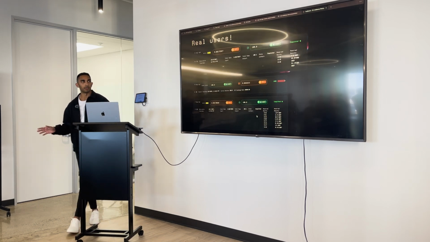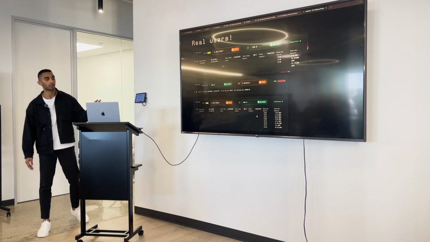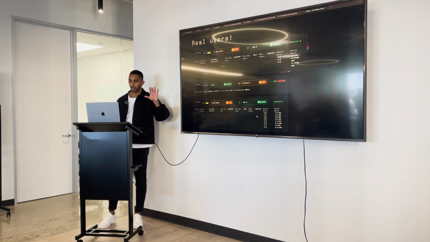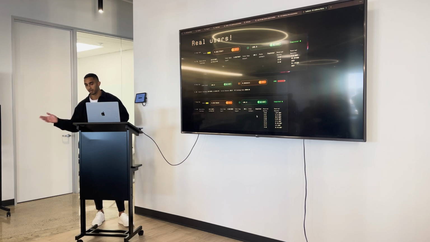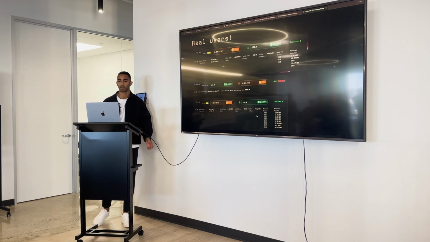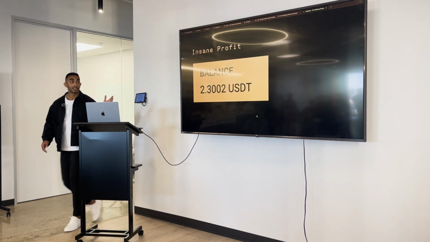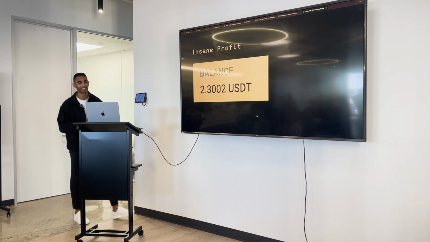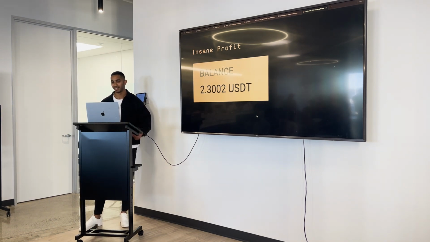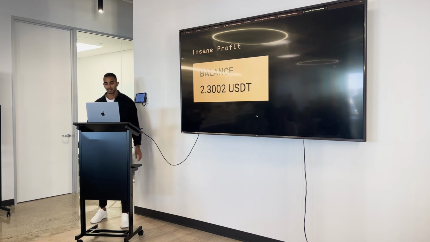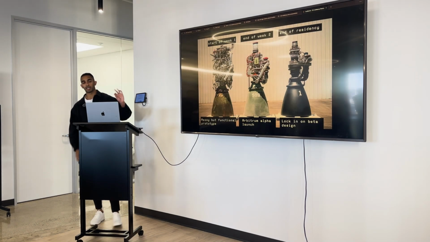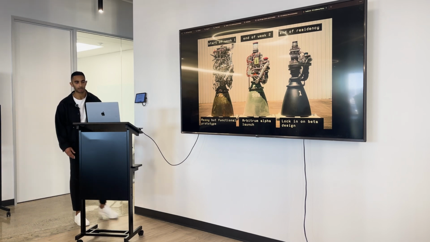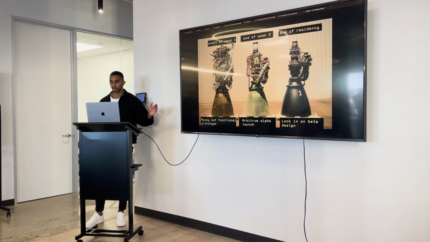And the best part is that we have actual real users now. We launched this 2 weeks ago in the Residency. We've had multiple people swap over $100, which is the maximum limit we set. We could theoretically lift this, and they could swap much more. And we've made $2 in the last 2 weeks. So this is pretty big, yeah. And I presented this on the first week of the Residency. We came in with a very messy prototype, and we launched on Arbitrum halfway through, which is really exciting.